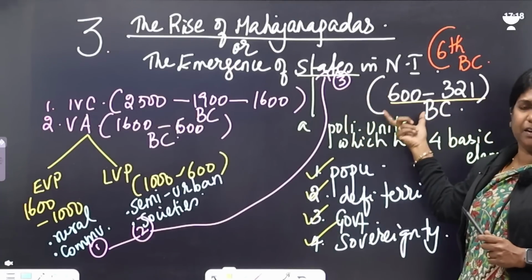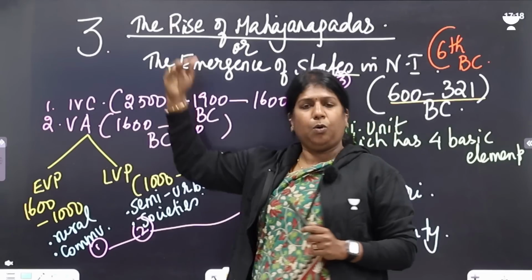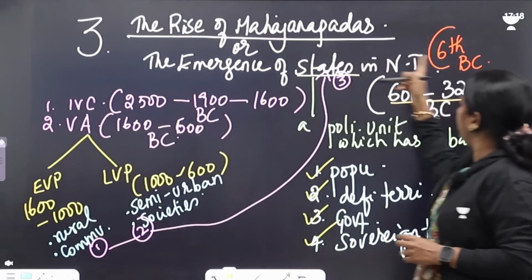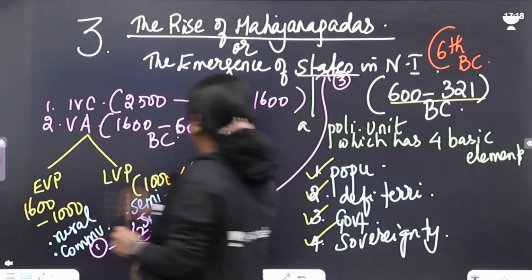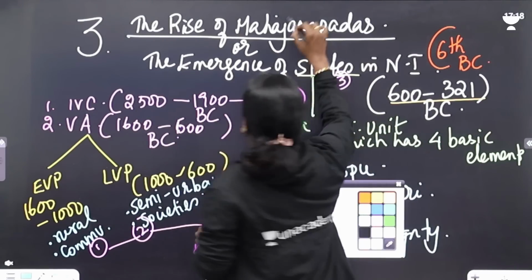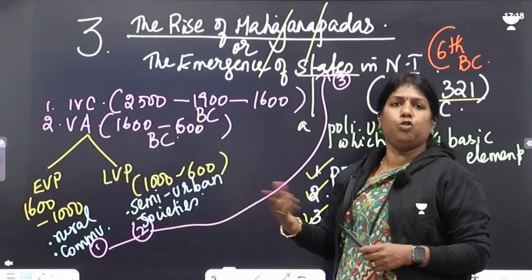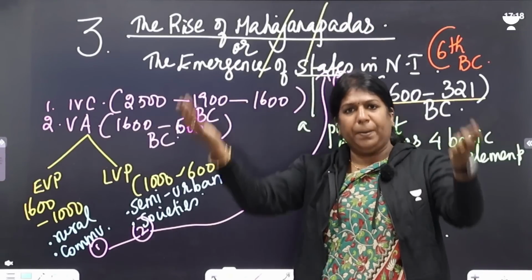So look at the bracket in history. You should never leave the bracket. Brackets are very important, only then you can go with the chronological order. I told you this is the 6th century and we call this Mahajanapada. When I split this: Maha, big; Jana, kingdom; Pada, foot. So people moving on foot to a new big territory.